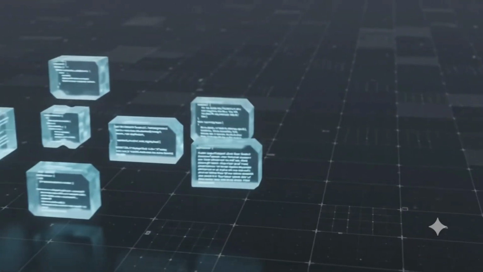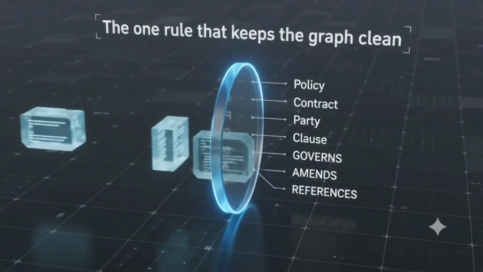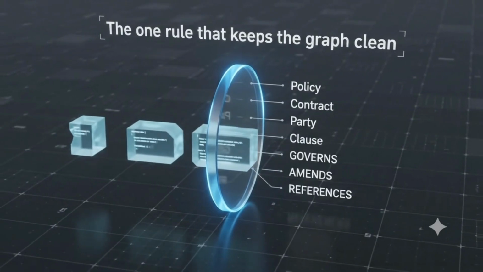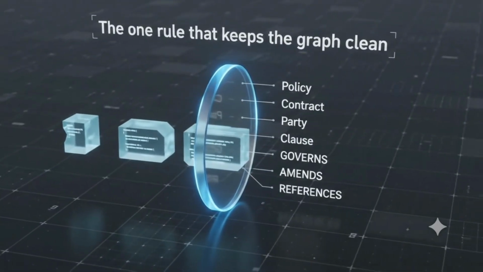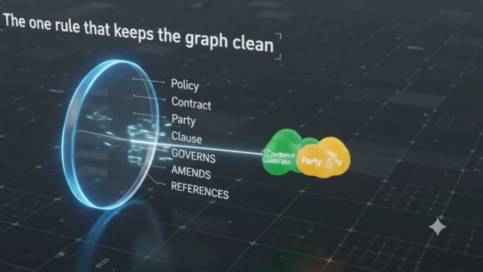GraphRAG flips the approach. Every chunk gets sent to an LLM with one instruction: tell me what entities are in here and how they relate. Not freeform. I gave it a strict schema: policies, contracts, parties, clauses, obligations, and relationships like governs, amends, references, supersedes.